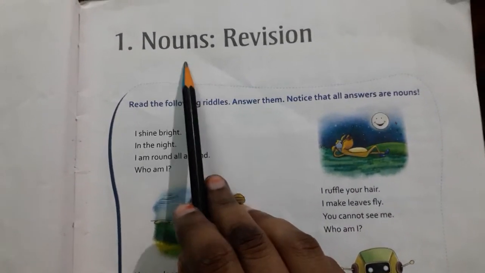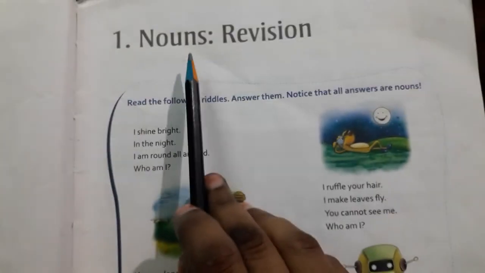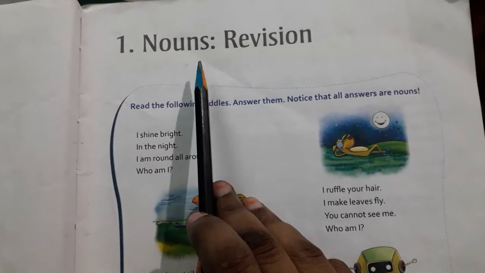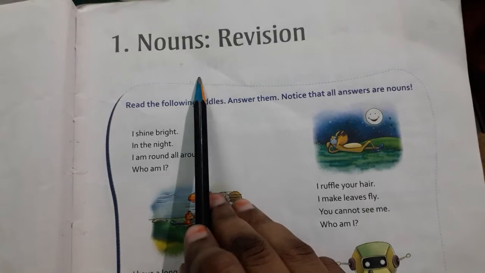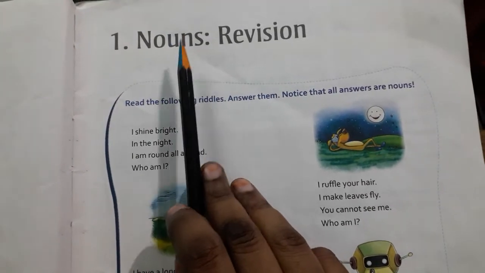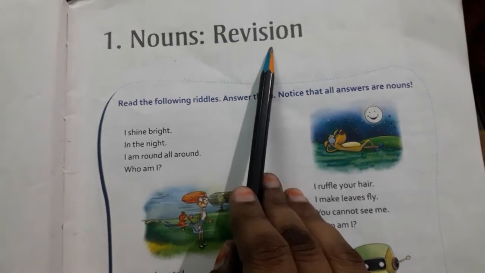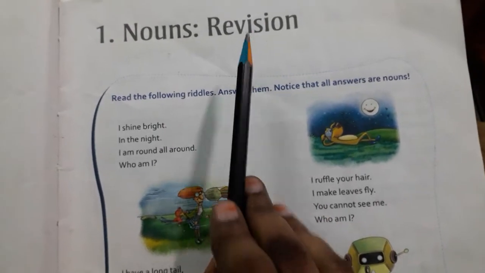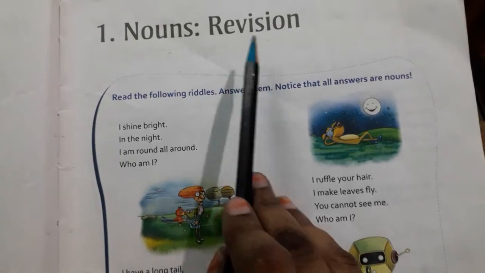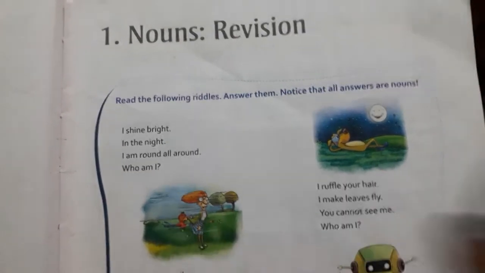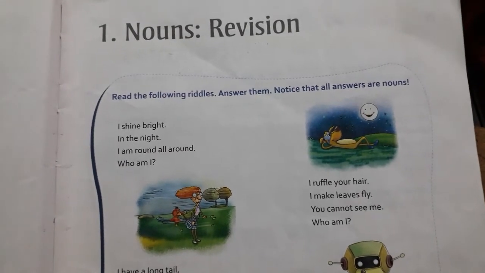Here in this video I am going to teach you English 2. English 2 means English grammar. In this English grammar we have our first lesson, first topic: nouns. Nouns, they said, revision. Why? Because we have already learnt them in first, second and third standards. So in the fourth standard they have given you just a revision.